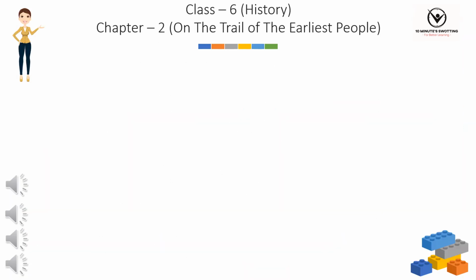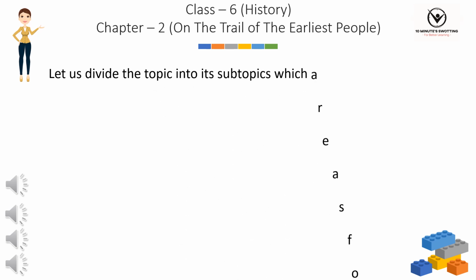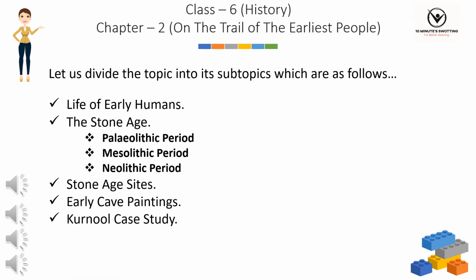Class 6, History, Chapter 2, On the Trail of the Earliest People. Let us divide the topic into its subtopics, which are as follows. Life of early humans. The Stone Age. Paleolithic period, Mesolithic period, Neolithic period. Stone Age sites. Early cave paintings. Kurnool case study. So let's start the subtopics one by one.